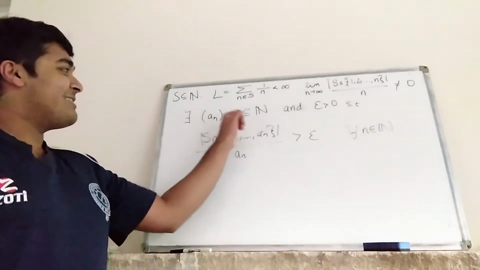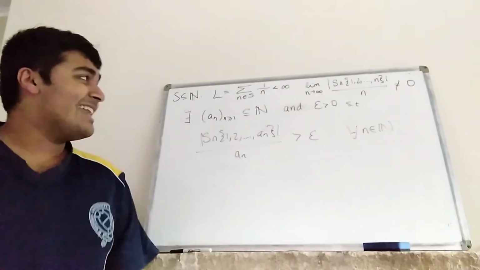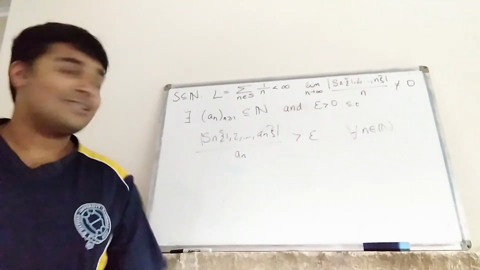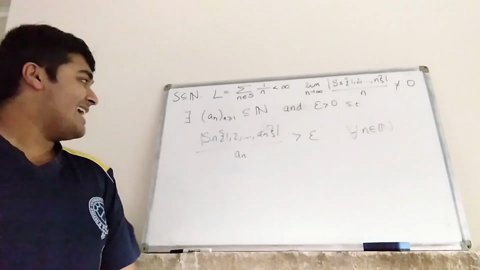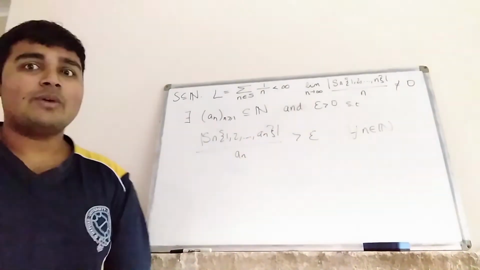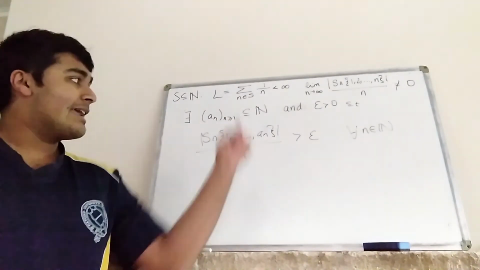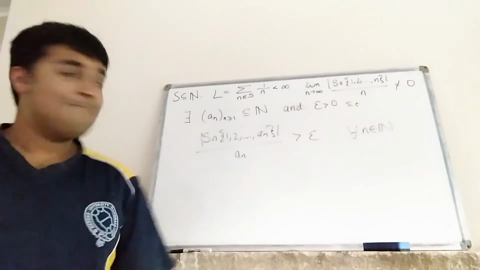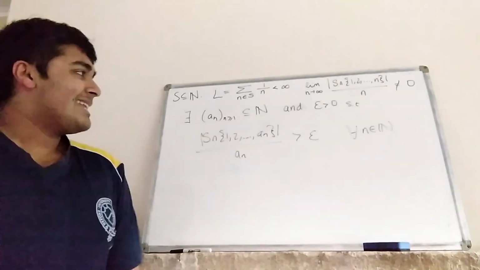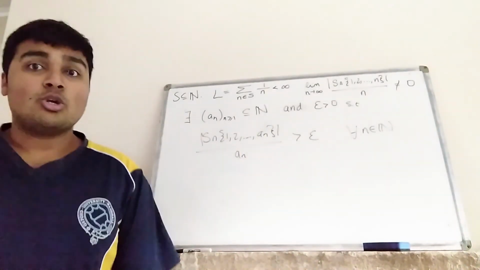Okay, so there exists some subsequence of the natural numbers an and some small positive number epsilon, for which this thing holds here: the cardinality of the set S intersect 1, 2, all the way up to an, divided by an is bigger than epsilon, and that holds for every natural number n. Okay, so we have this sequence here. Now what we want to do is arrive at a contradiction.